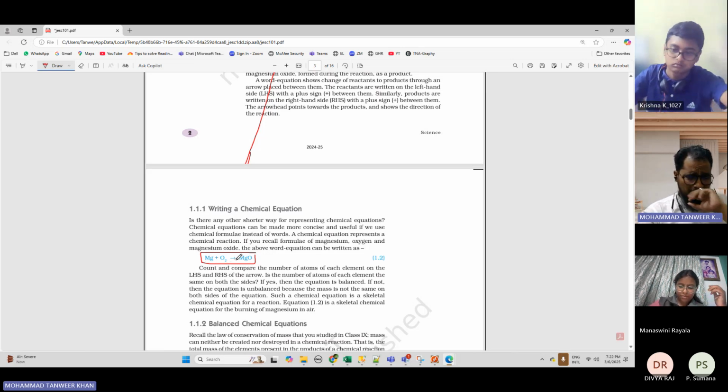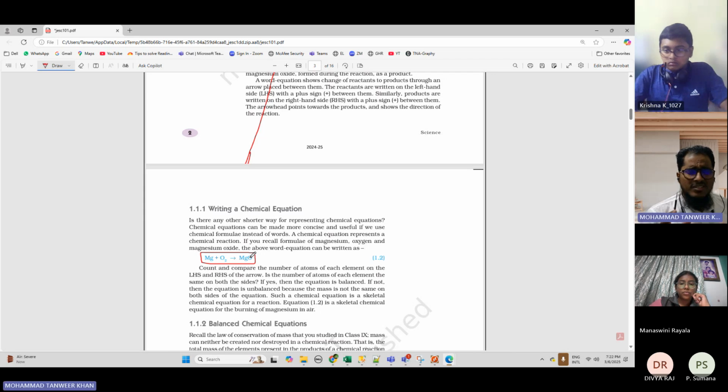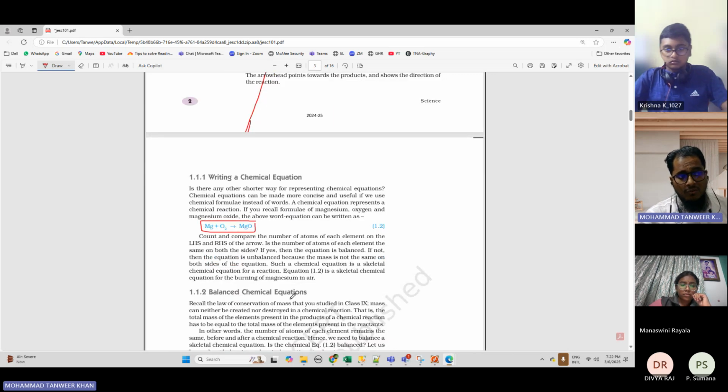They're just showing you that you have magnesium and you're burning it with oxygen, you are getting MgO, right? Yes, sir. So this is just a skeletal equation. This is not the exact chemical reaction because we have to balance it. That's what we'll study after this, how to balance a chemical equation. Like how Manaswini asked the question here: in oxygen we have 2, but on the right side we don't have 2 with oxygen. So this is not a balanced chemical reaction. Now after this we will study how to balance it. Is this clear so far, everyone? Yes, sir.